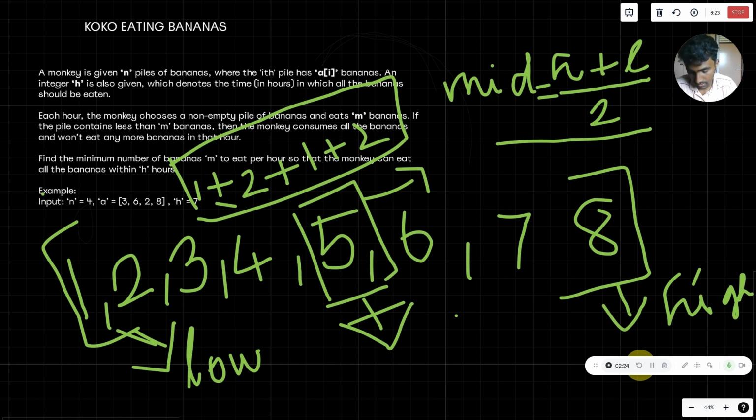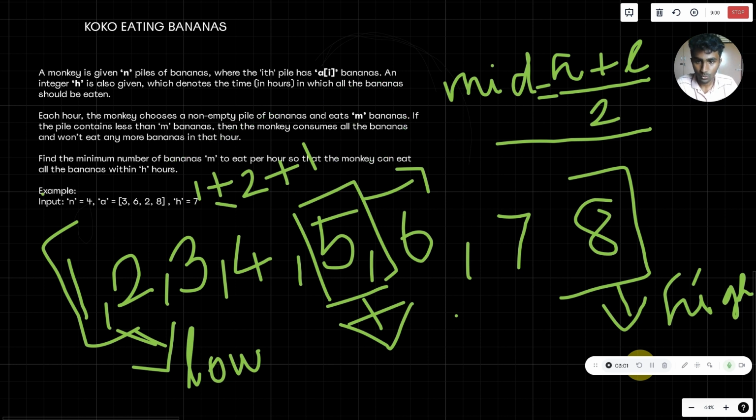So what does that mean? That means the eating rate is very high. It eats more bananas, so it completes all the bananas in less time. Now what should we do? Should we increase or decrease the hourly eating rate? We have to decrease it, so that the total time will increase. Because the total is 6 here, and we have to match it to 7, since the h value is given as 7. That's why we have to decrease the hourly eating rate. I guess you can understand. So when we decrease it, the value will exist. So the 5 is mid.